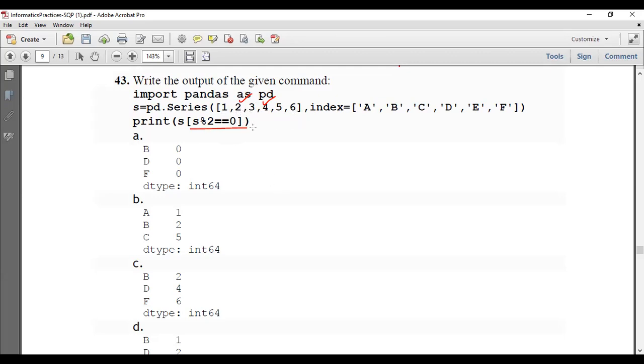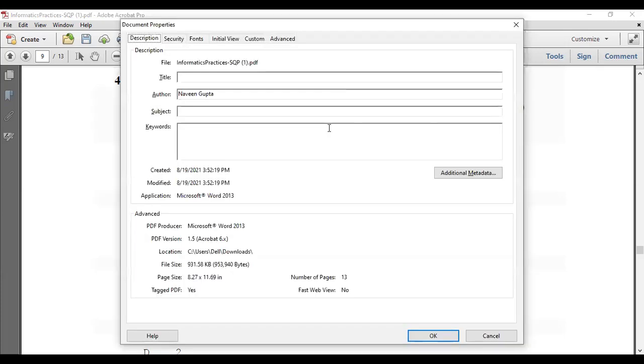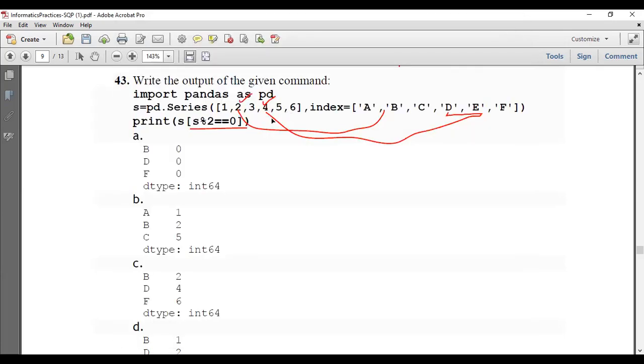So what are the indexes of 2? Index of 2 is B. Index of 4 is D. And index of 6 is F. So what is the option? B, D and F, and the values are 2, 4 and 6. The option C is the correct answer.